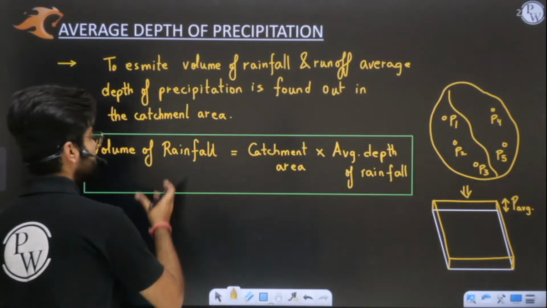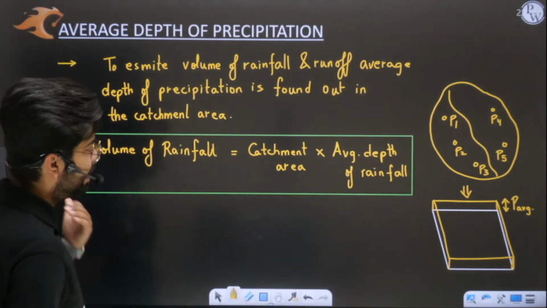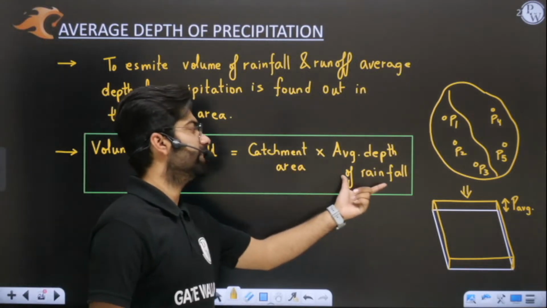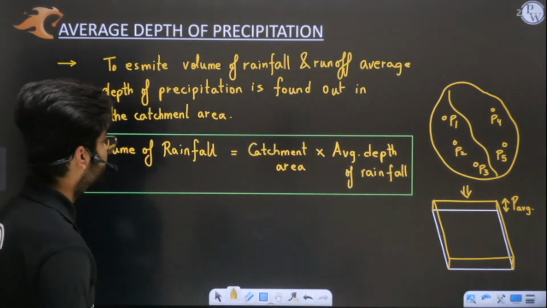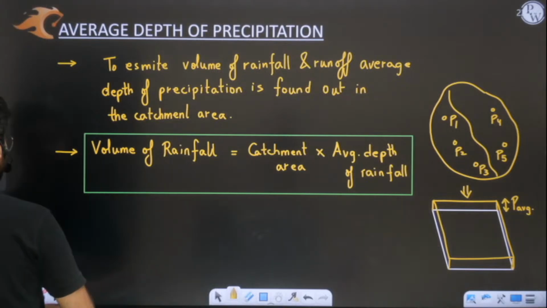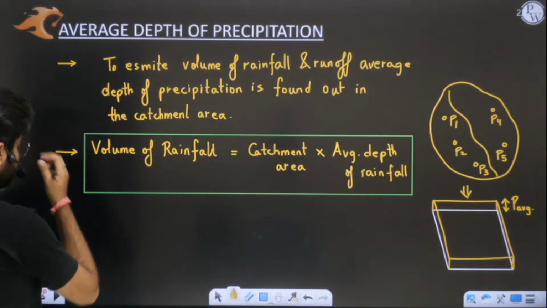Obviously this volume of rainfall will be in meter cube, hectare meter. Like this we have different units. So volume of rainfall is very important.